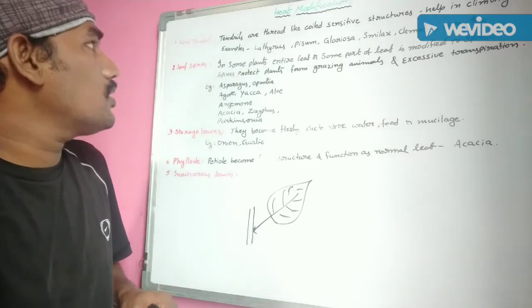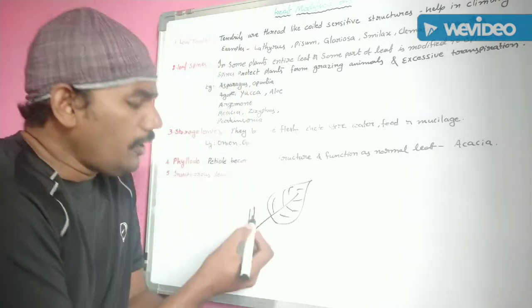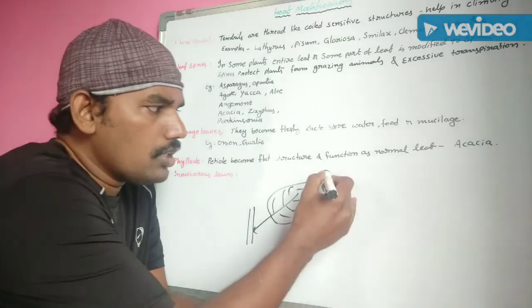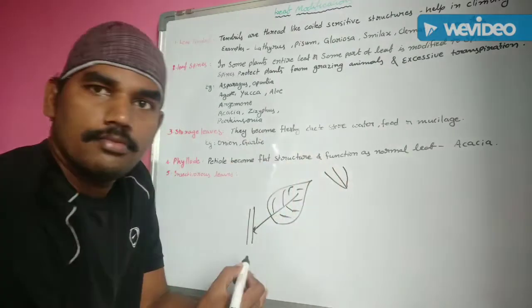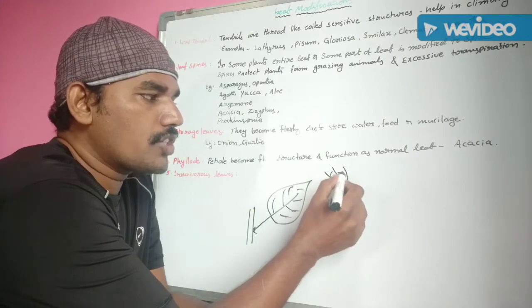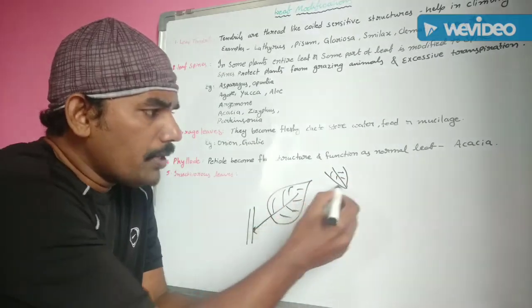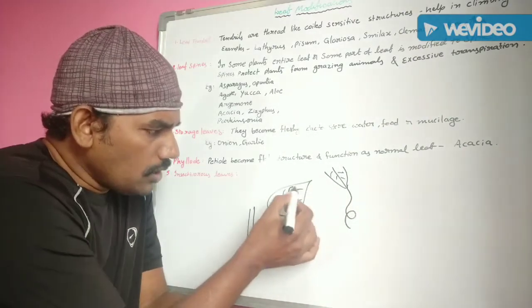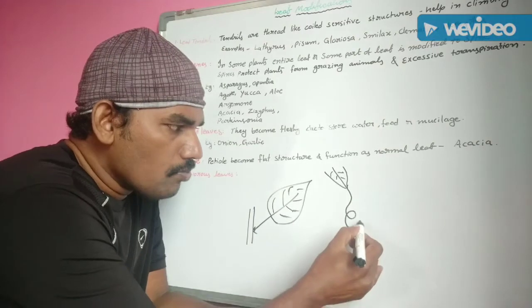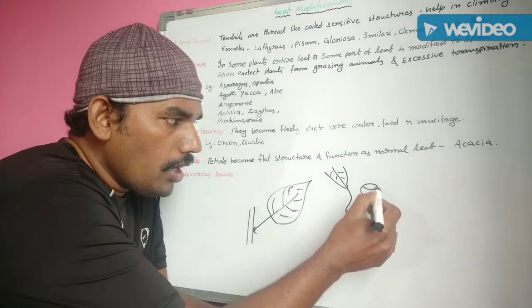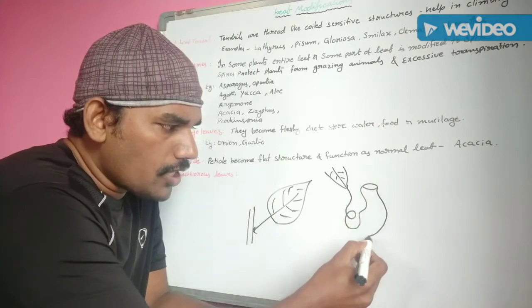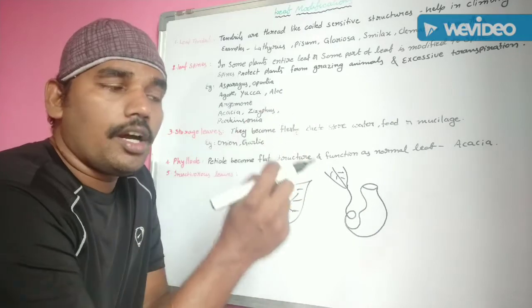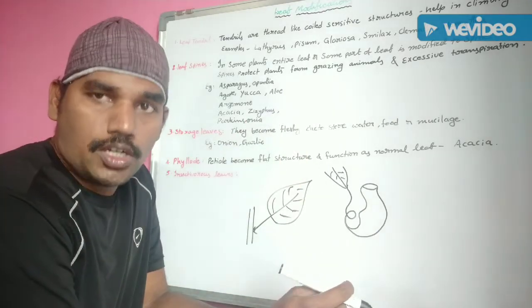Nepenthes. In Nepenthes, the lower leaf petiole is modified into a cladode, a green leaf-like structure, and the upper petiole is modified into a tendril. Next, the entire leaf lamina is modified into a flask-like or pitcher-like structure, helpful for trapping insects for their nitrogen requirement.